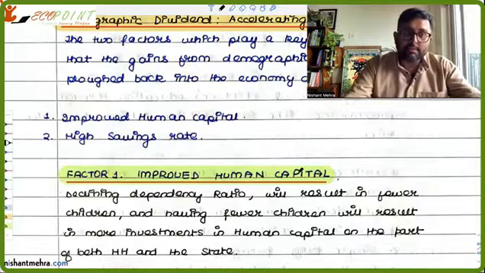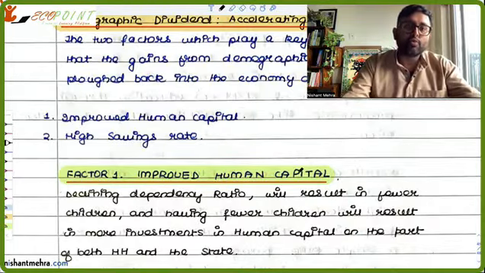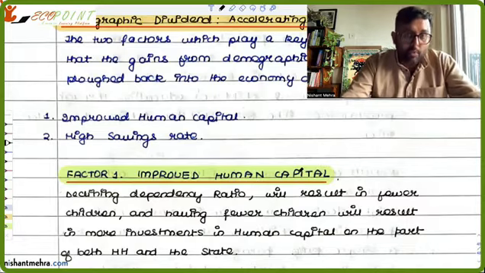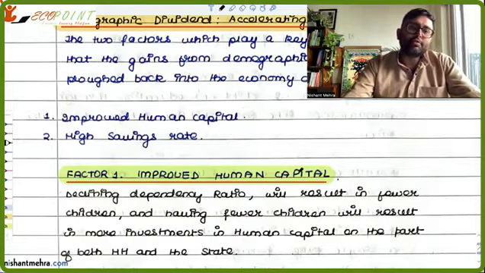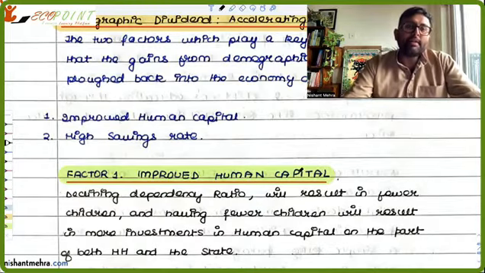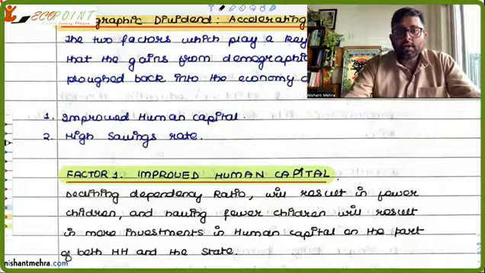That labor force has become skilled, that is educated, so the same human can do more work. It can produce more output vis-a-vis the person who is not that educated, not that skilled. So our idea should be to invest more and more into human capital formation so that people get more skilled and the productivity of the nation ultimately increases. That's the idea. So one is improved human capital.